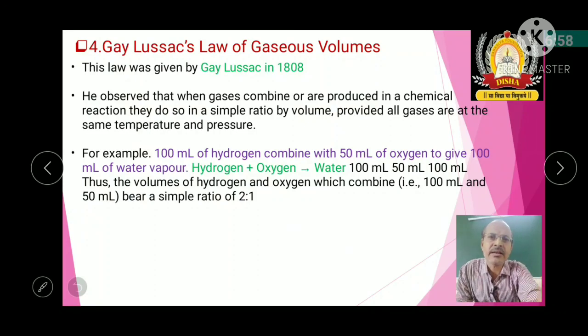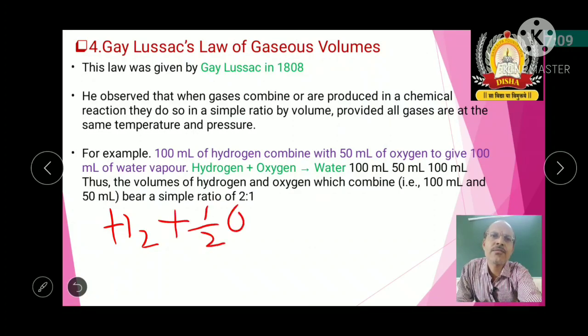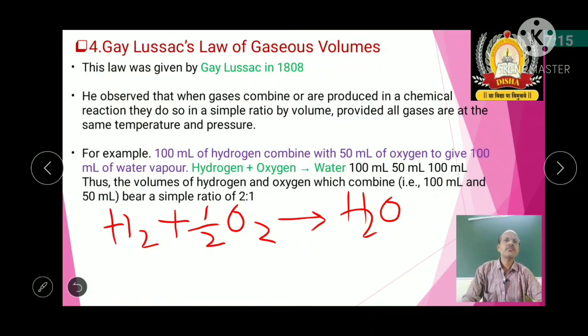So I'll write that here: H2 plus half O2 gives rise to H2O. Here it is one volume, here it is half volume, here it is one volume.